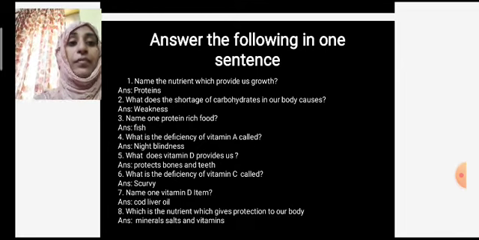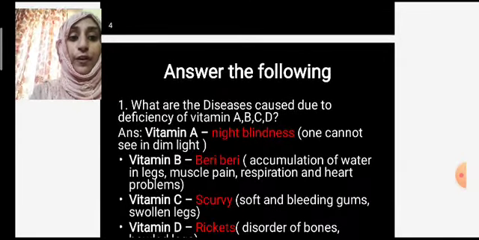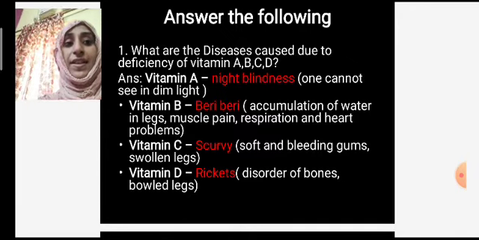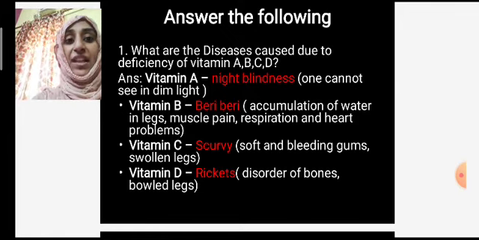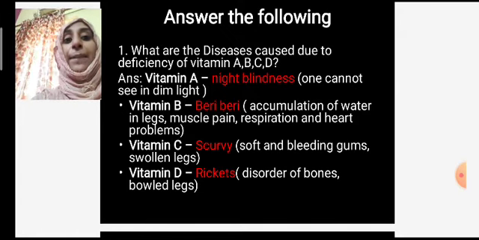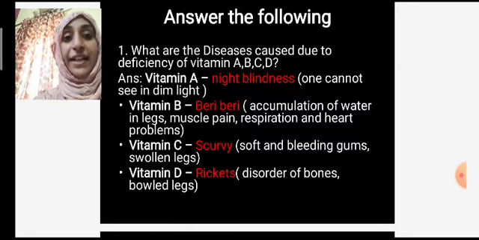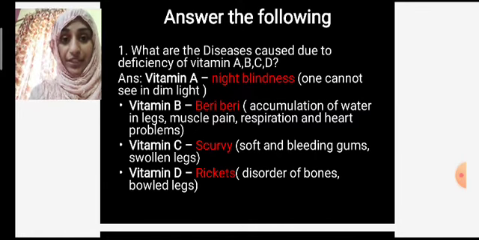Okay. Let's go with another bit, that is answer the following. These are large answers. What is the disease caused due to the deficiency of vitamin A, B, C and D? Deficiency of vitamin A causes night blindness. Night blindness means one cannot see in dim light.